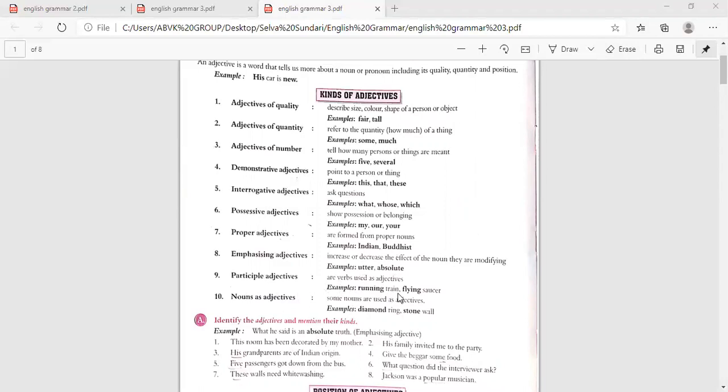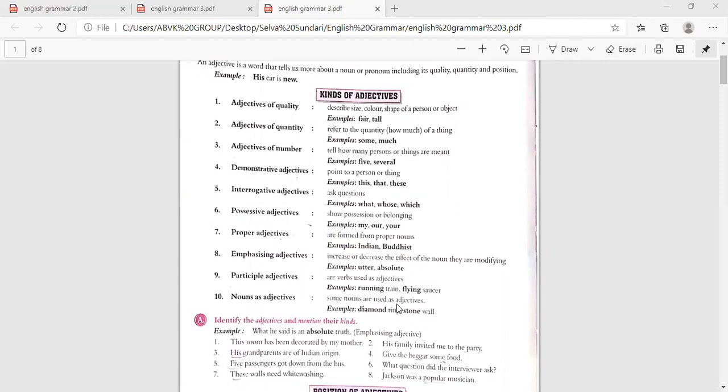Example, a running train. Train is a noun. What is it? A running train. So running becomes an adjective because it tells about a train. Flying saucer, saucer is a noun. So flying is explaining about a saucer. That's why it is an adjective. Participle adjectives.